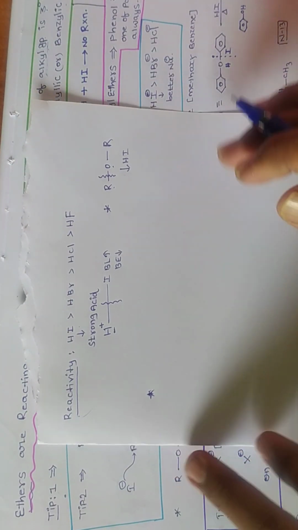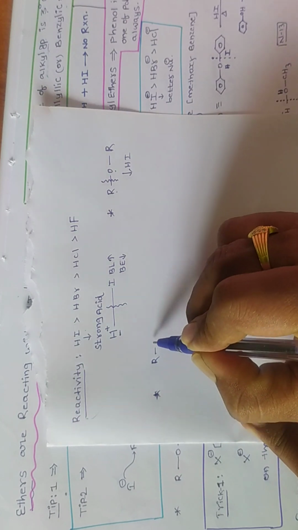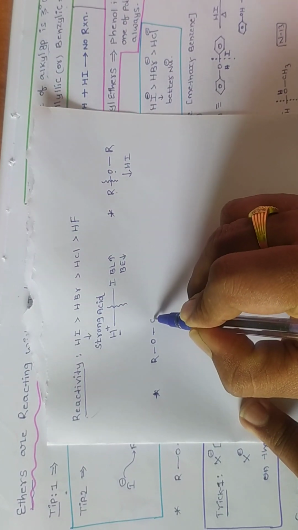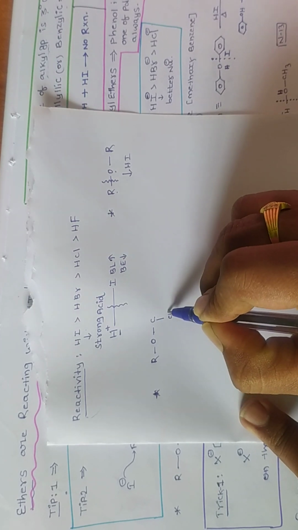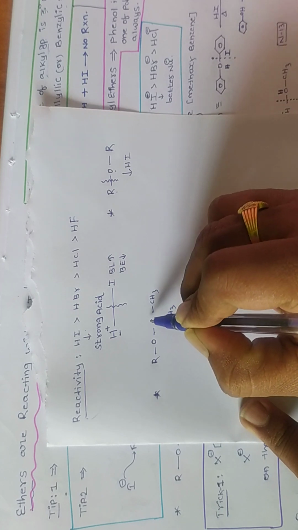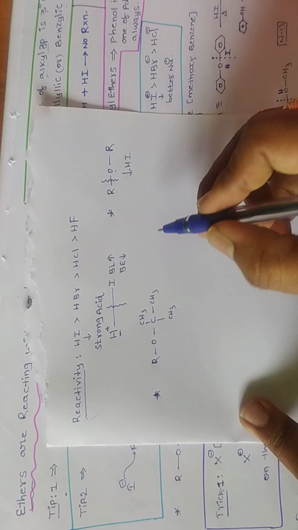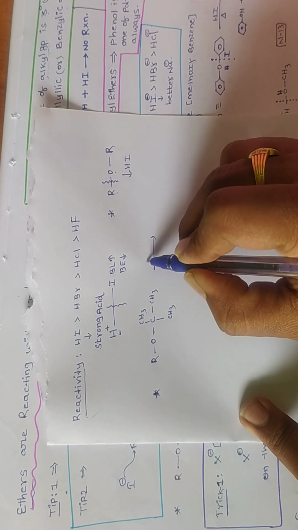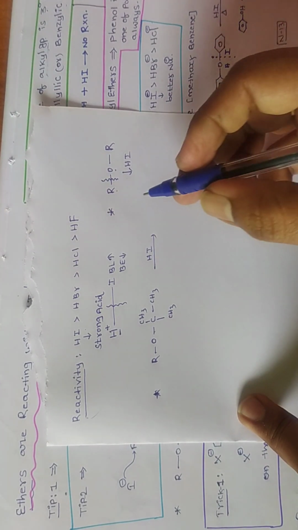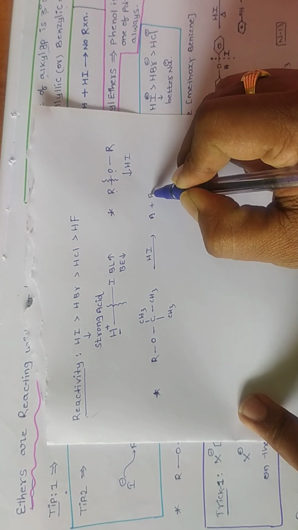Suppose we take an SN1 reaction, with the ether RO CH3 where R is a tertiary group, CH3 CH3. Now whenever it reacts with HI, two products are going to be formed.